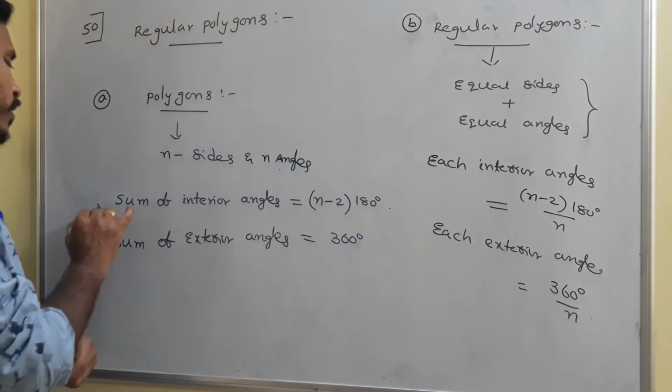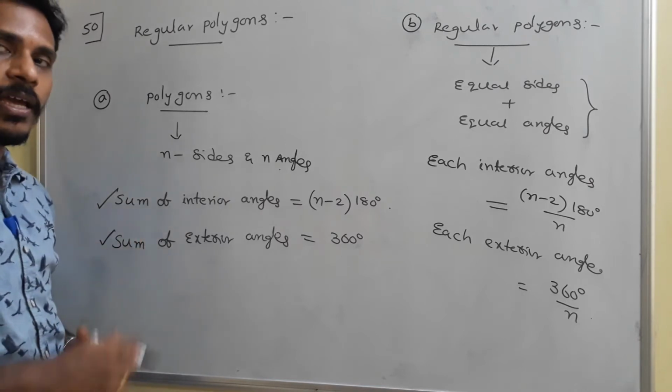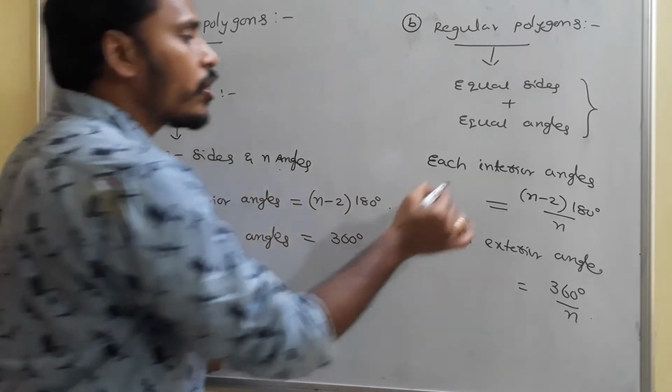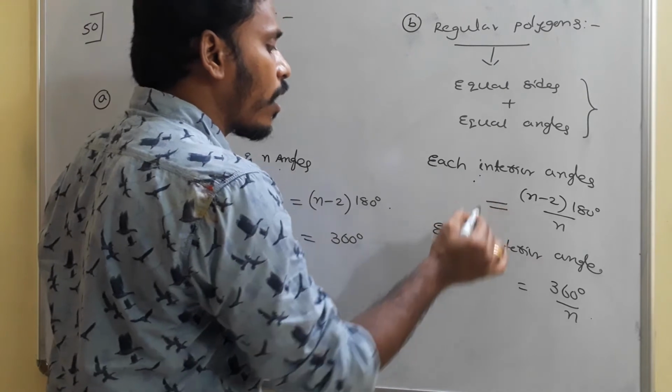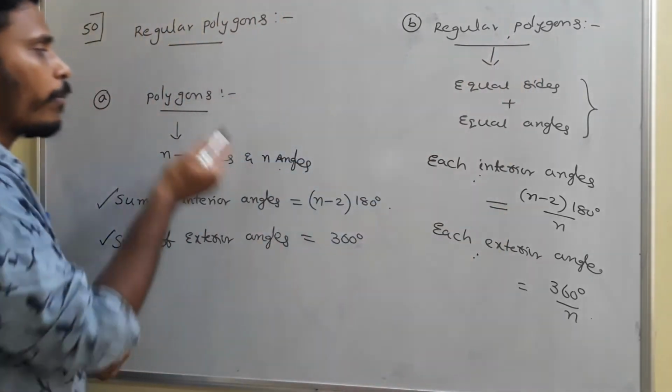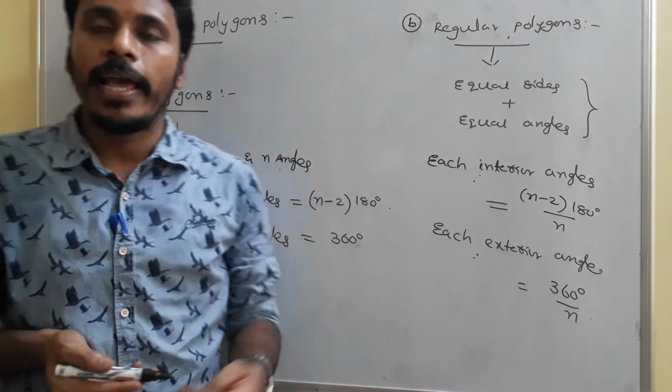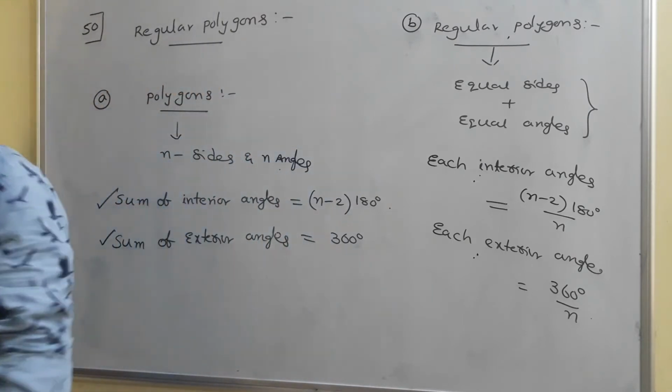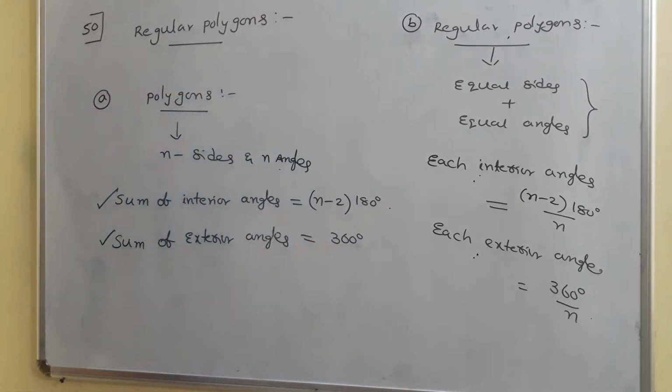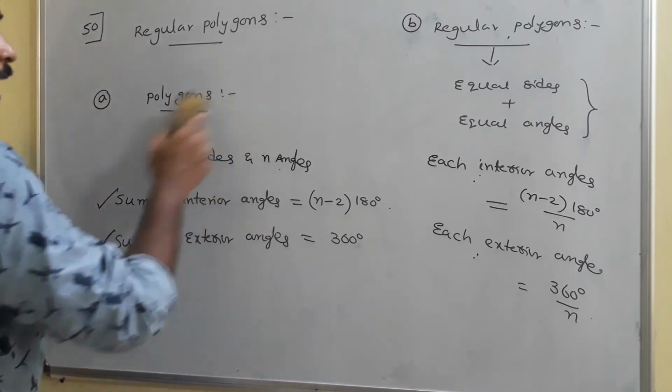So you need to memorize that: the sum of interior angles and sum of exterior angles in any polygon, and each interior angle and each exterior angle, which exist only for a regular polygon. Because in a general polygon all the angles are not equal, so we can't find each interior angle as well as each exterior angle.